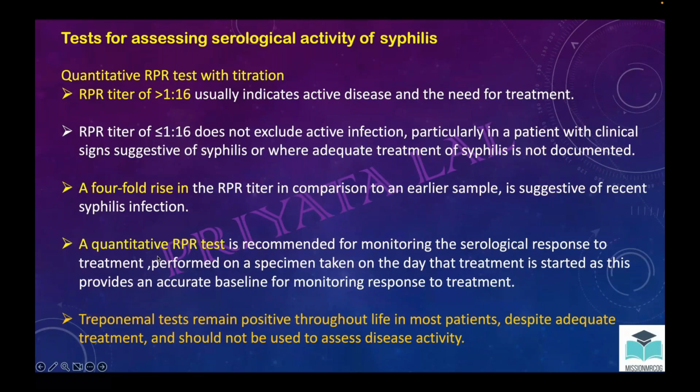This part is important to remember. Treponemal test may remain positive throughout life, despite adequate treatment, and should not be used to assess disease activity. So this treponemal test may come positive even after adequate treatment. So we cannot use it to assess disease activity. If any test is positive, there would be a retest after 2 weeks, there would be reconfirmation, and only then the treatment would be done.